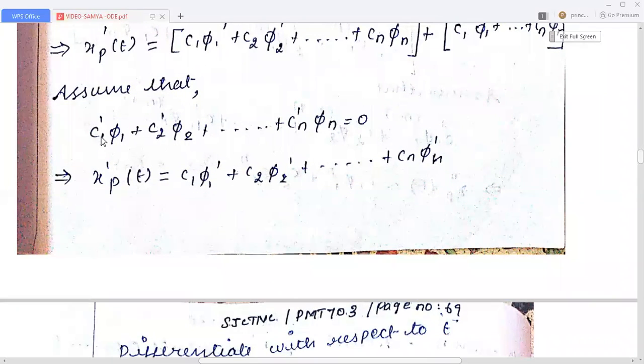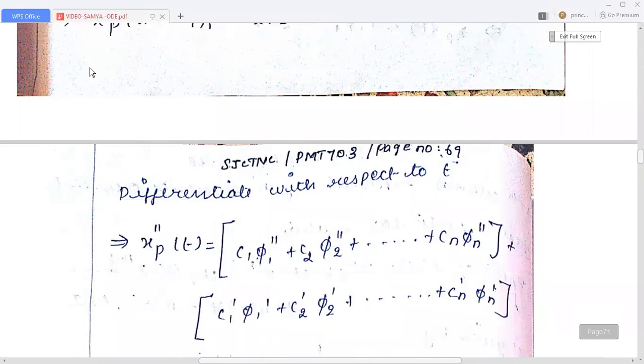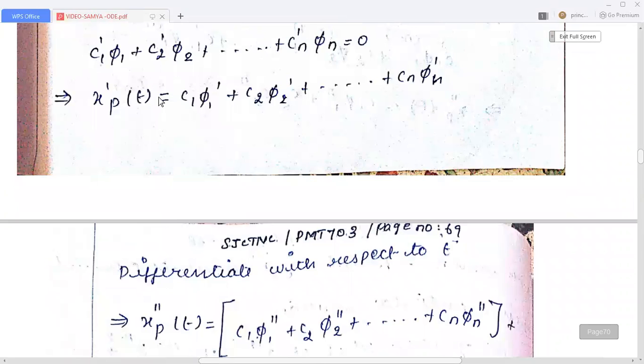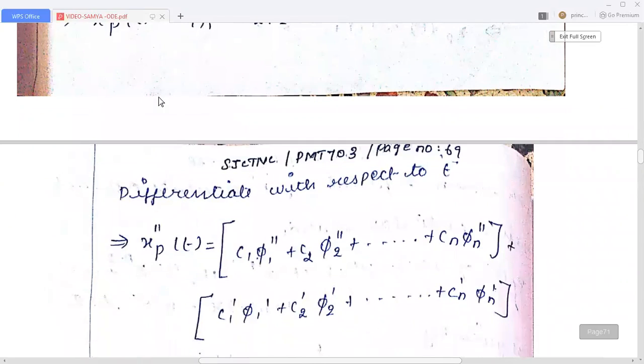Assume that c1 dash φ1 plus c2 dash φ2 plus etc. cn dash φn equals 0. This implies xp dash of t equal to c1 φ1 dash plus c2 φ2 dash plus cn φn dash. Again, we have to differentiate this with respect to t.